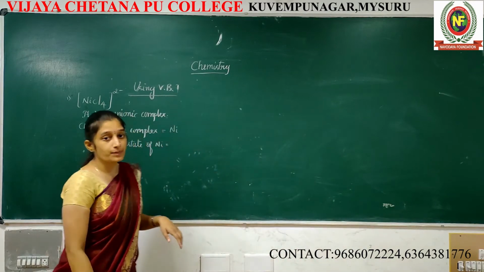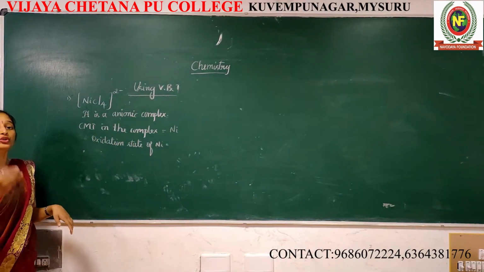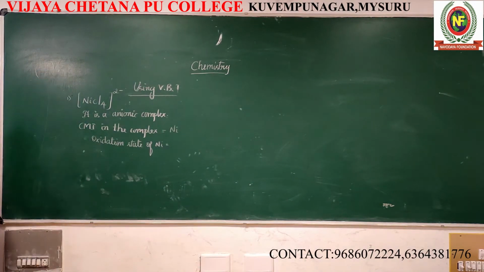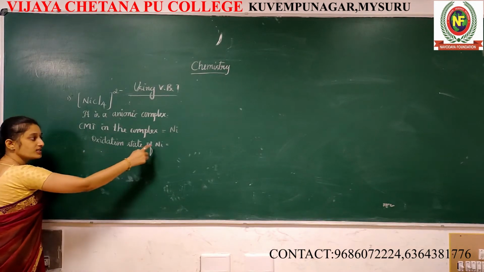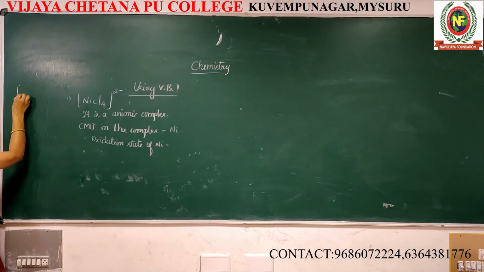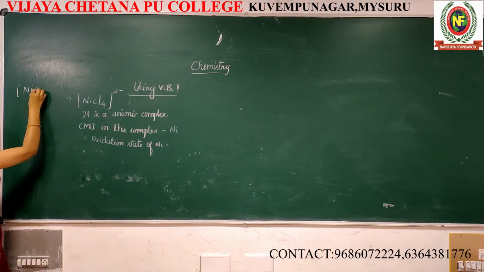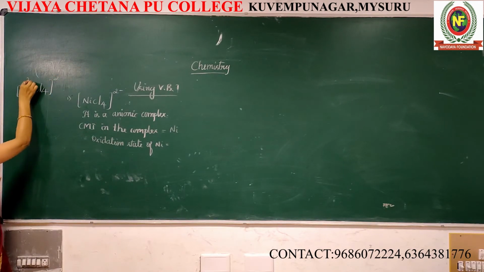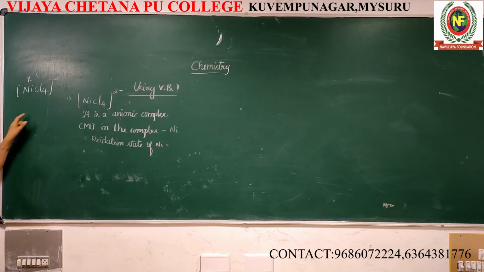In order to explain IUPAC nomenclature, you should write the oxidation number in open bracket like this by using Roman numbers. Here, the oxidation state of nickel we should calculate. For this compound, NiCl4 2 minus, I don't know the oxidation state of nickel, so I am taking it as X.